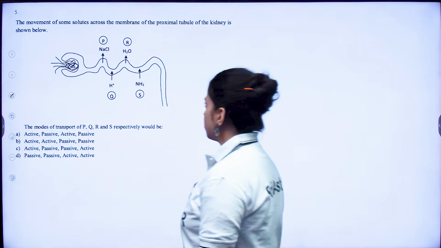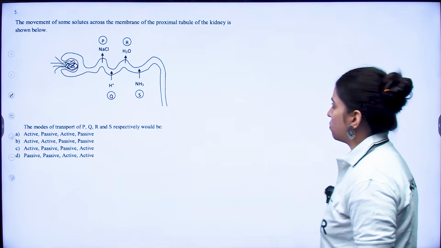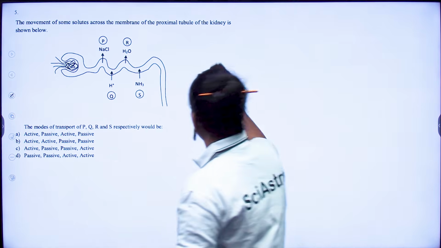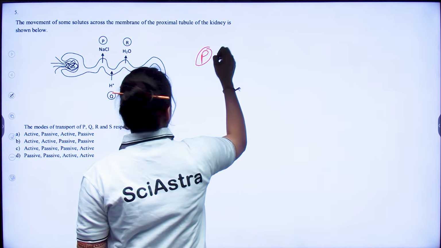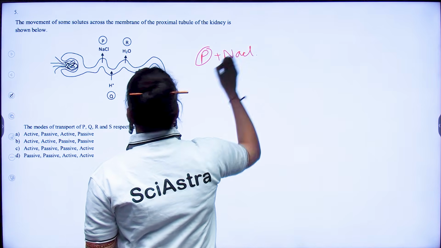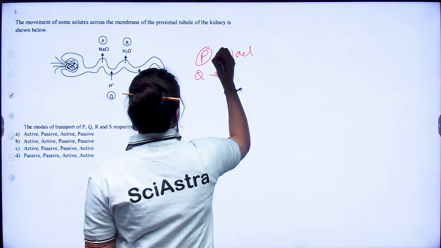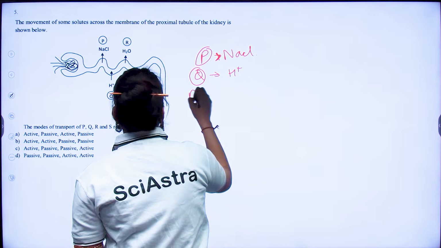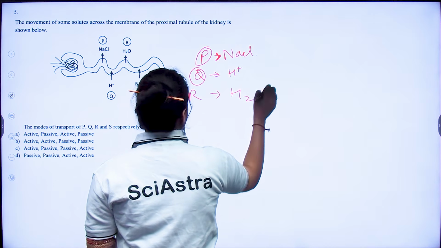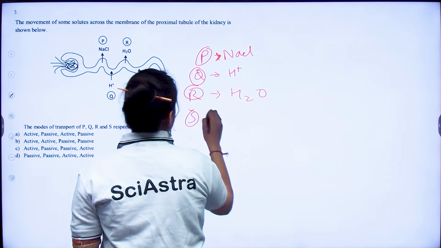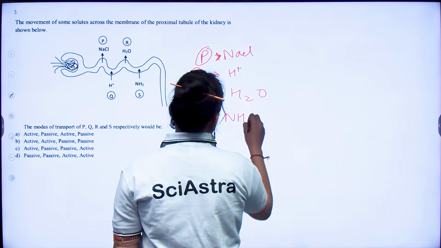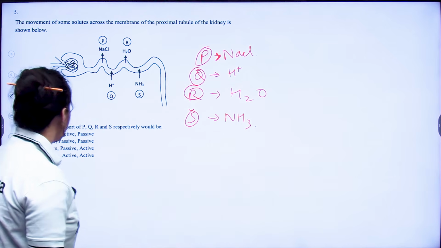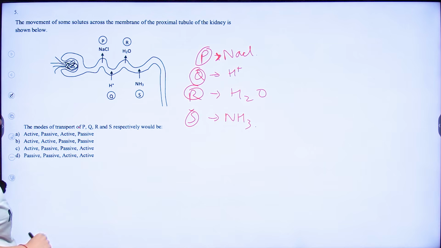The movement of some solutes across the membrane of the proximal tubule of the kidney is given. So P is given to you as NaCl, your Q is given to you as H+, your R is given to you as water, and S is given to you as NH3, right? So now they have asked you the mode of transport, respectively.